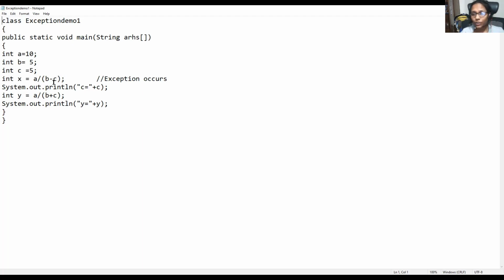But in Java, we have a Java exception handler. In this statement, Java will find out what type of exception we are getting. Here I'm trying to print the X value, actually, not the C value. But actually the X value is not possible, right? Why? Because it is an infinite value. So we will save this and execute it, and see what Java will tell us.